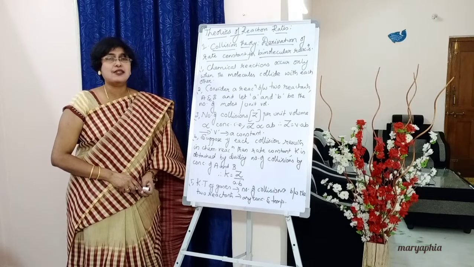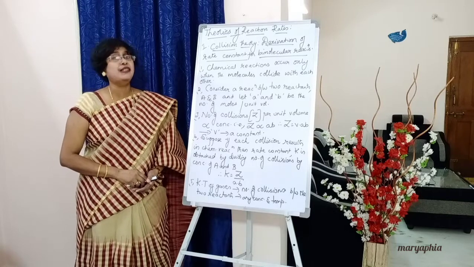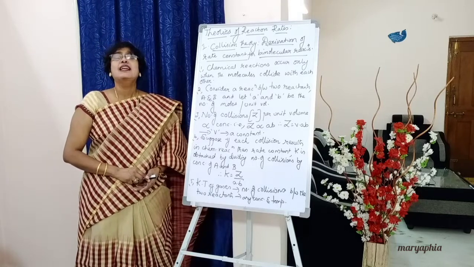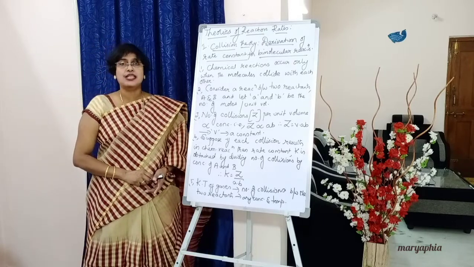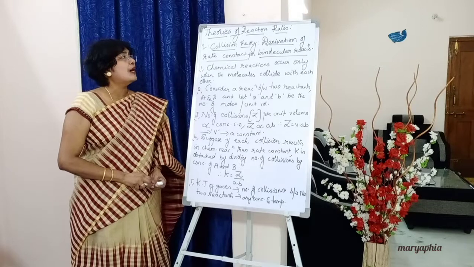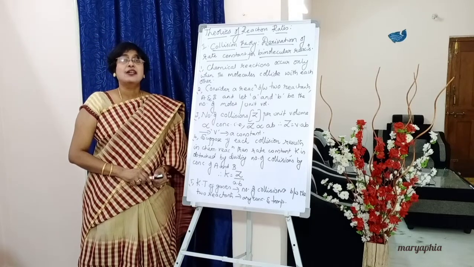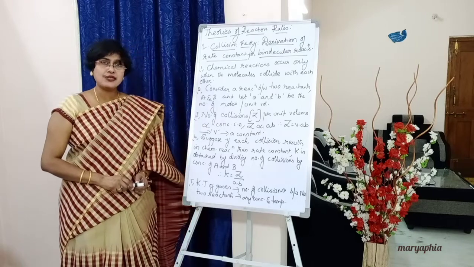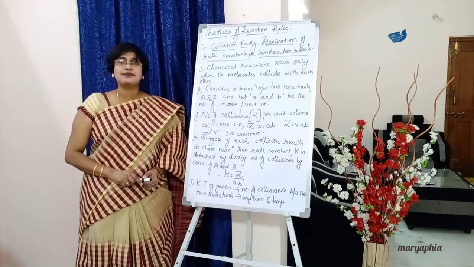For everything students, whatever we are learning, you should know from the beginning, from the introduction part. Then only it will be easy for you while learning the complete unit. So, derivation of rate constant for bimolecular reactions is the other way of asking collision theory. That's why I have given that subtopic also.